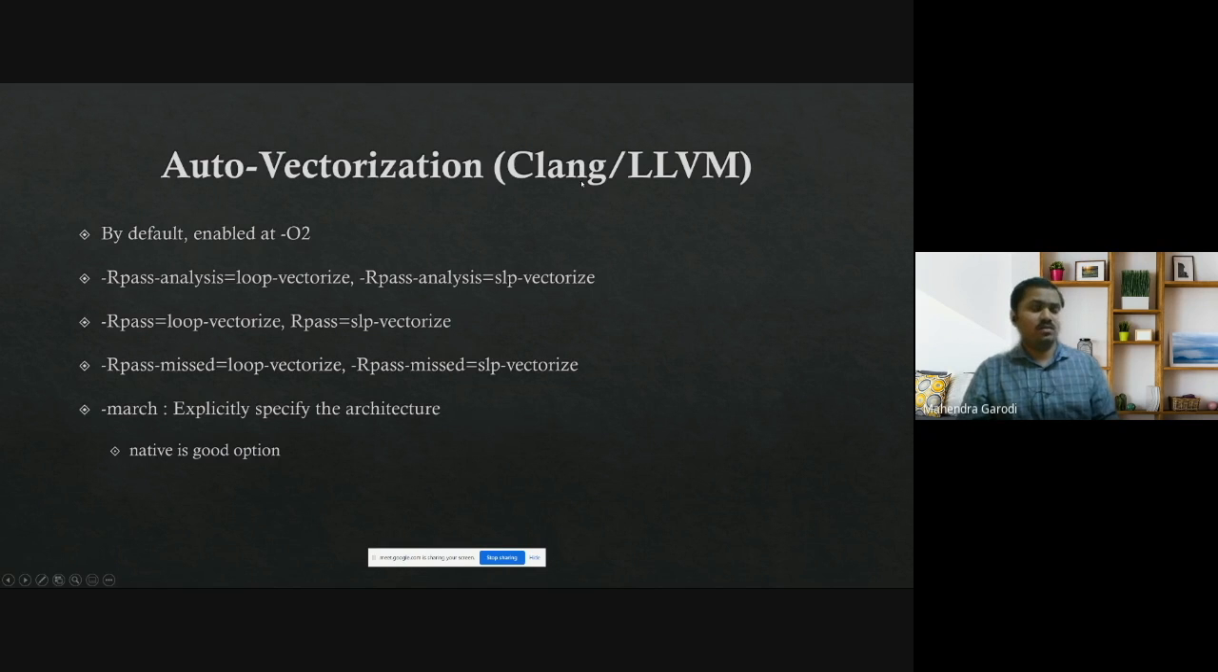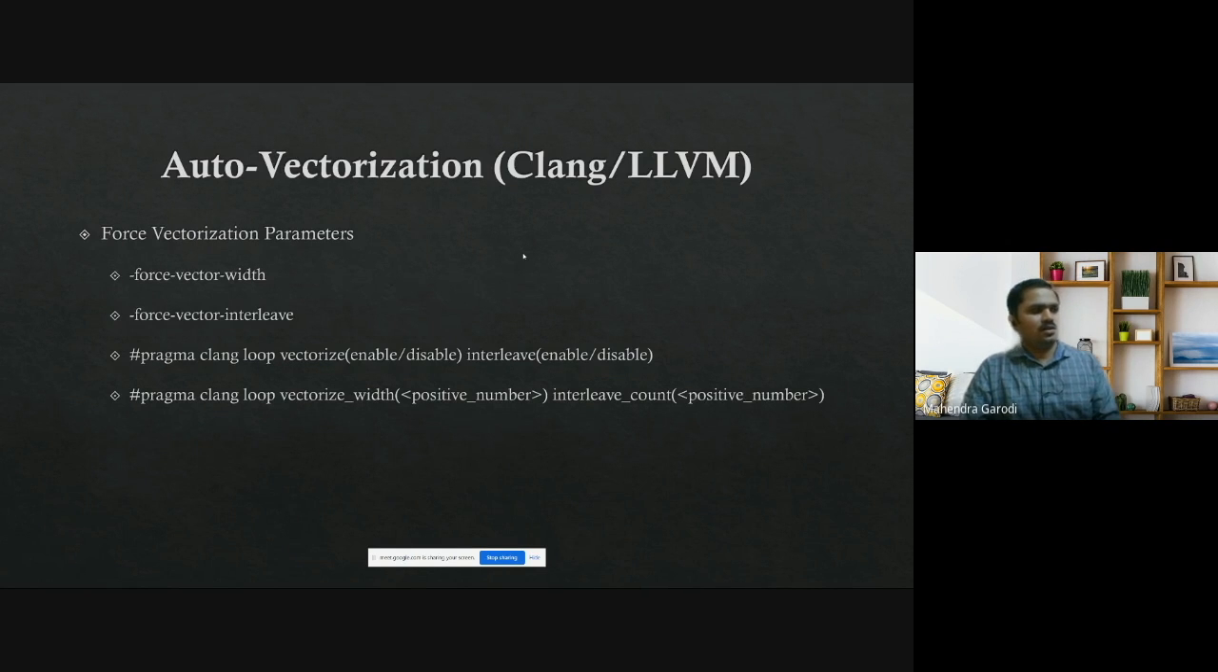Once again, why I'm saying Clang and LLVM, because Clang has a really minimal role to play here. As you know, Clang is just a front end for parsing C and C++ code, but most of the work is taken care of by LLVM in the backend. So Clang also provides some additional options if you really want to play. Those options are, for example, you can force a vector width.